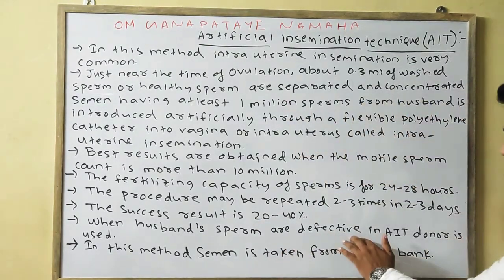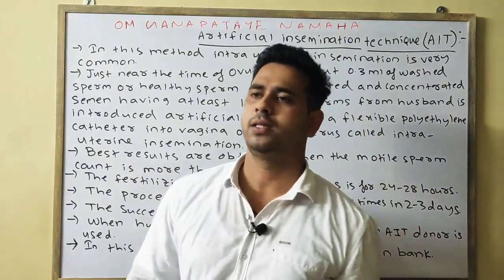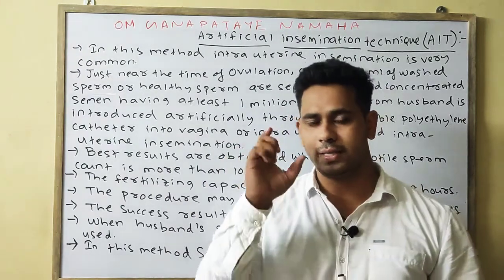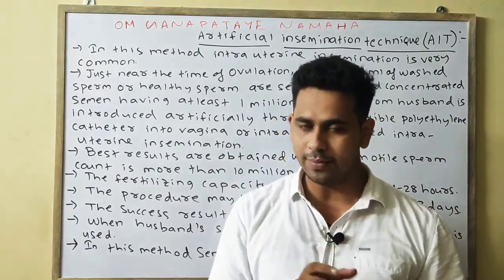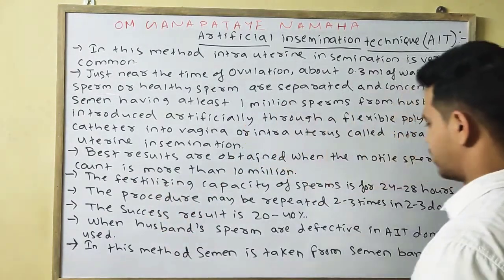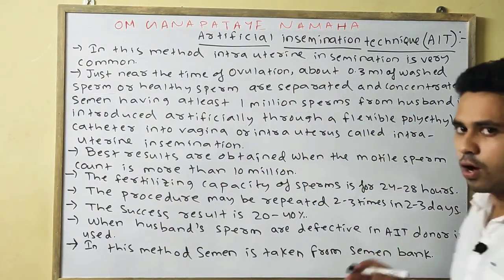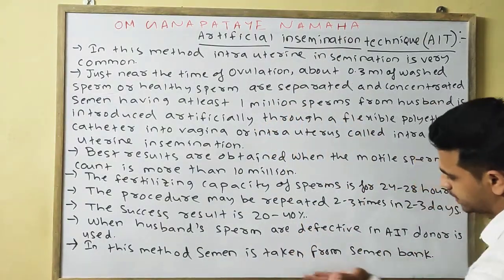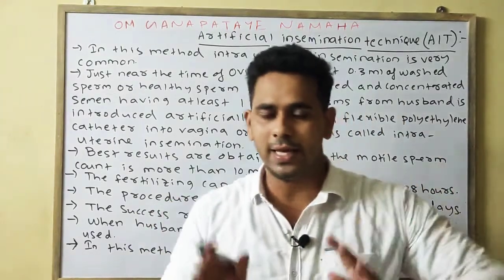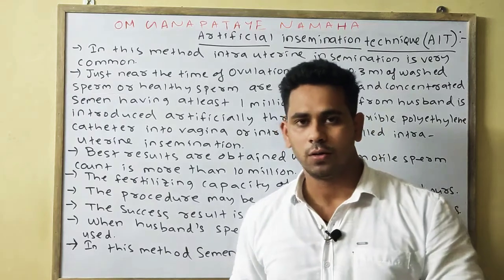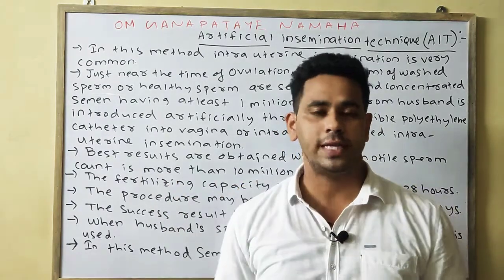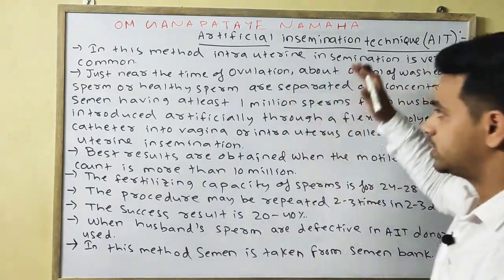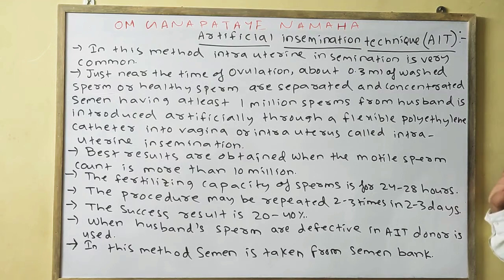When the husband's sperm is defective, as I have said earlier, which is the case in most instances, then the sperm is taken from an AIT donor. Generally the semen is taken from a semen bank, or healthy semen that is stored, or from a sperm donor who donates his sperm for this AIT technique. So these are your general points under artificial insemination. Please note down.